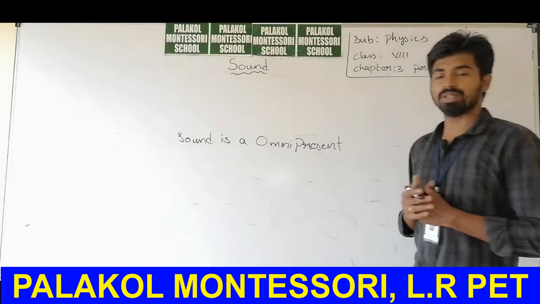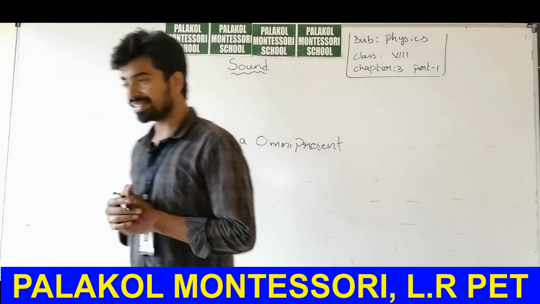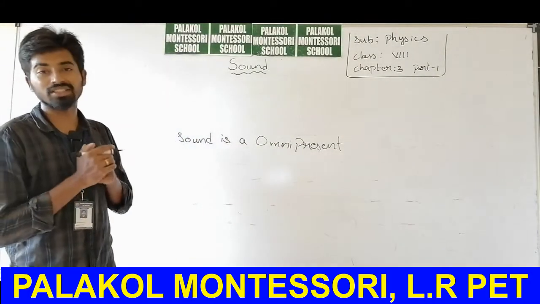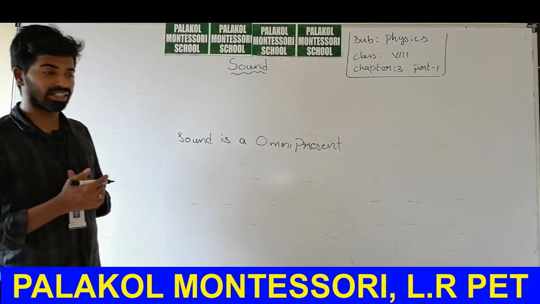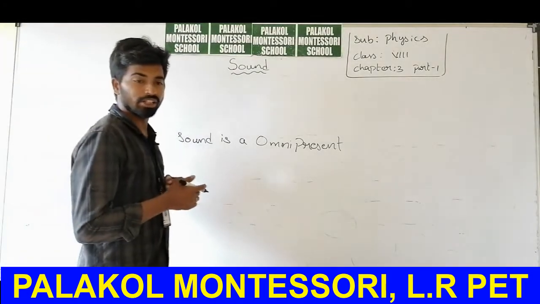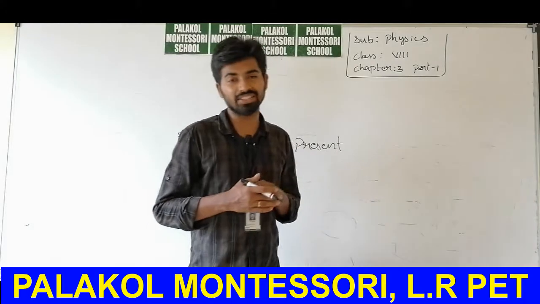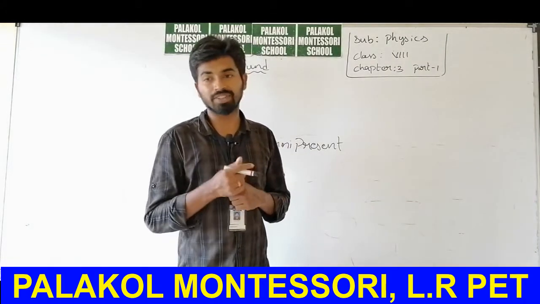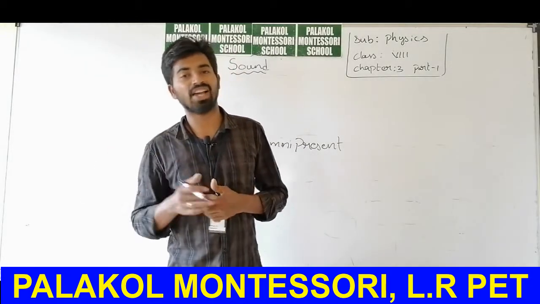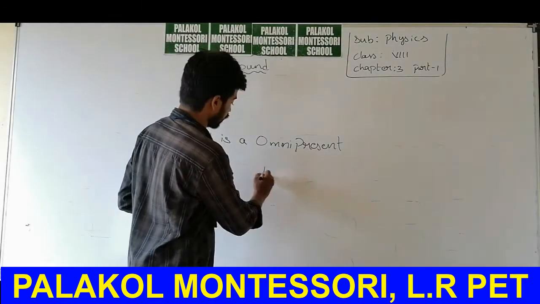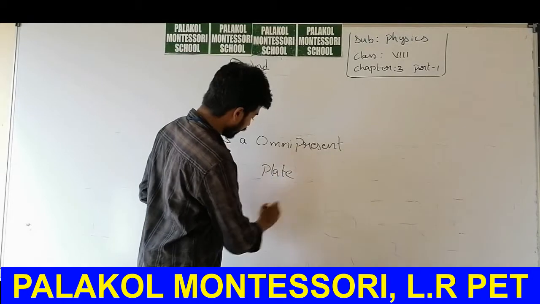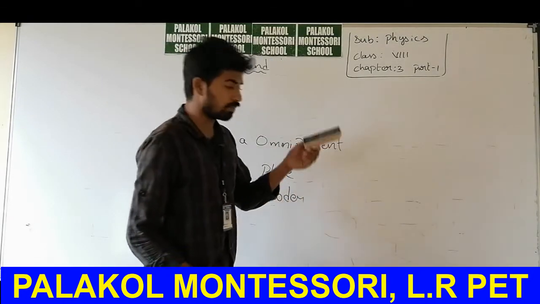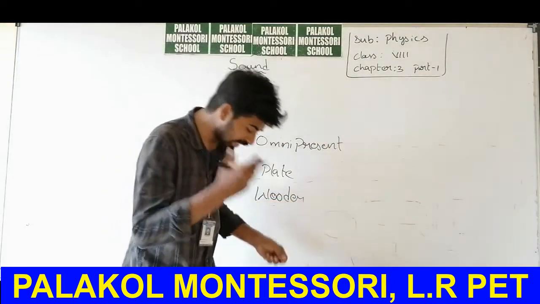Let us list out what are the sounds you will hear. If you observe some sounds, you can identify how the sound was obtained. For example, if a plate falls down, or a wooden block falls down, you will hear some sound.